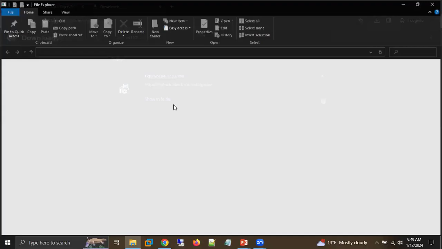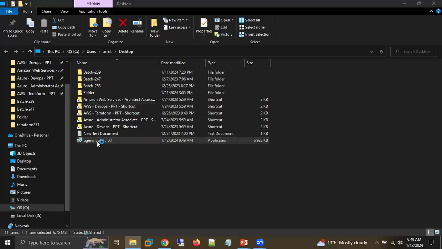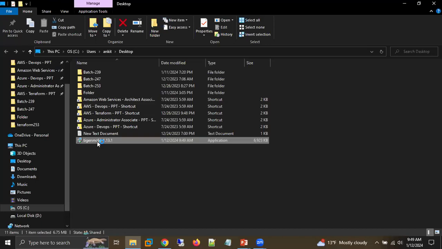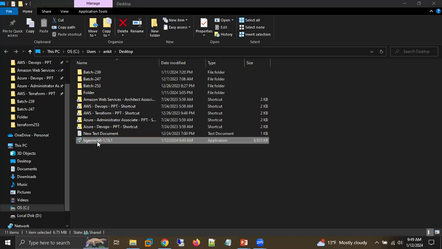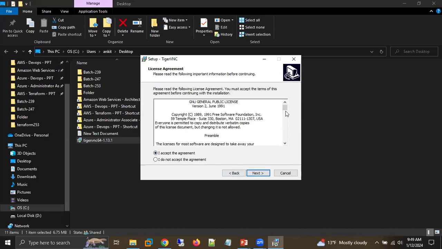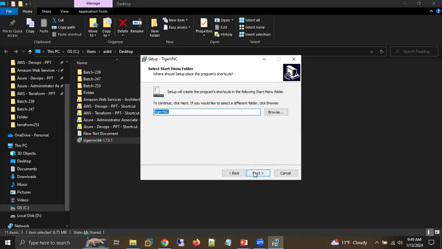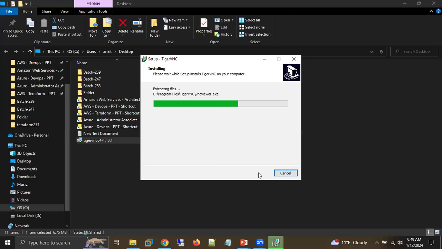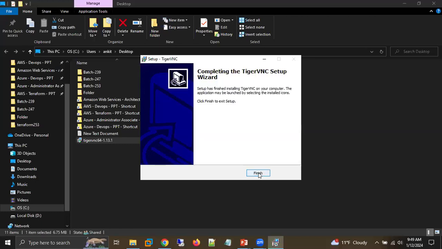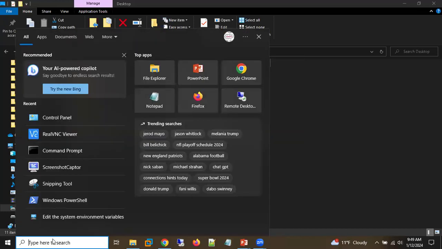Now here we have the application. Double click on it. Click on yes. Click on next. Accept the terms. If you want to read their terms, you can read them also. Next, next, next, and click on install. Click on finish. So we are able to install Tiger VNC.